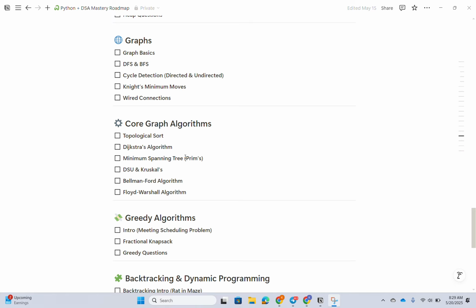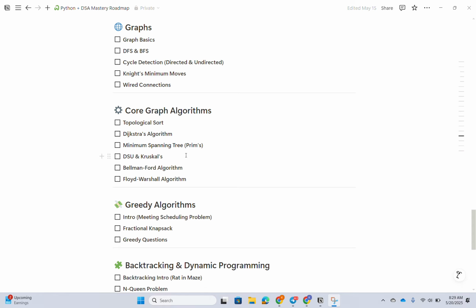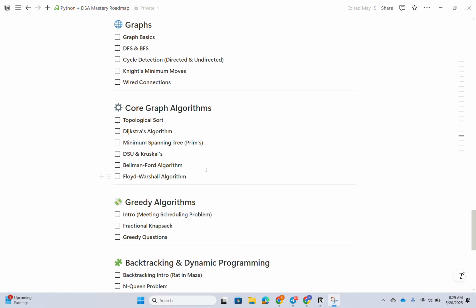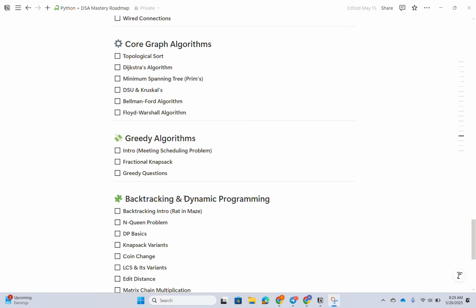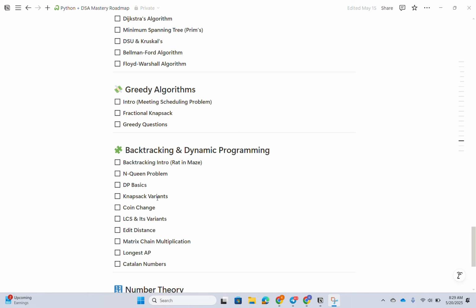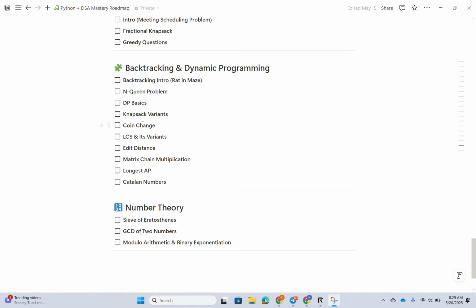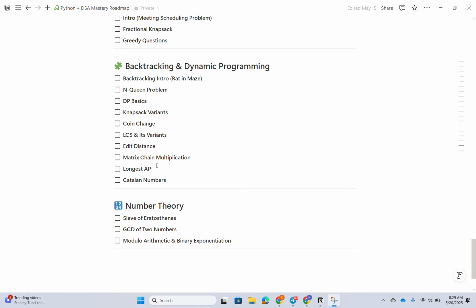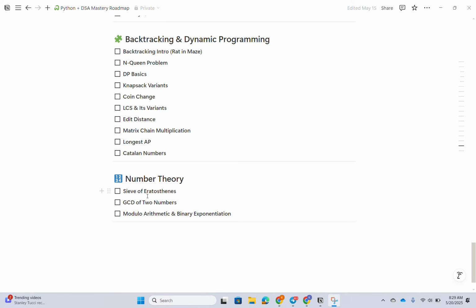And graphs, core graph algorithms like topological sort and Dijkstra's algorithm, and minimum spanning trees like Prim's algorithm, Kruskal's, and Bellman-Ford algorithm, Floyd-Warshall algorithm. Then greedy algorithms, nothing but fractional knapsack and some other stuff, job scheduling, and backtracking, and N-Queens problem. And DP basics, dynamic programming basics, knapsack variants, coin change, edit distance, matrix multiplication, nothing but Strassen's matrix, Catalan numbers.